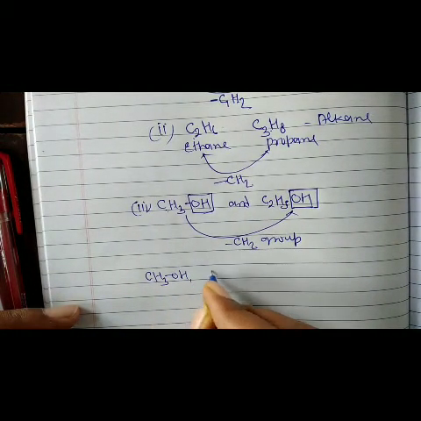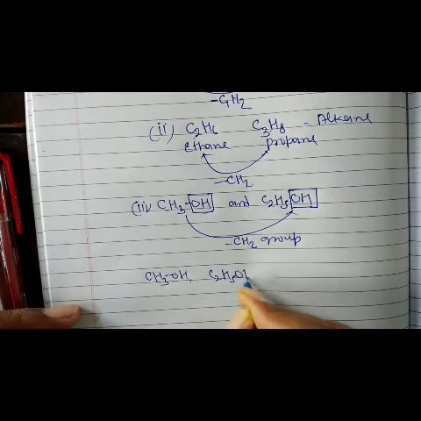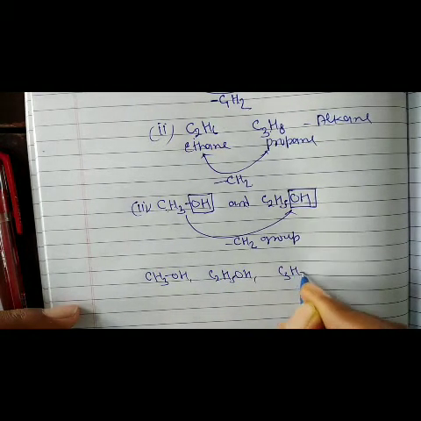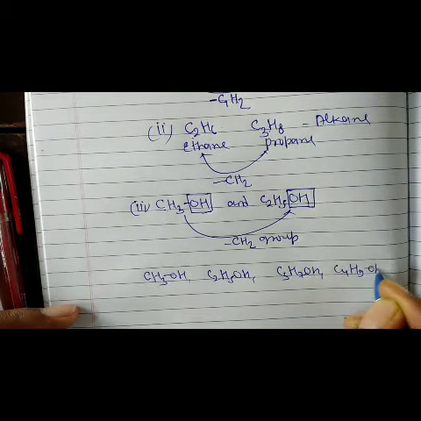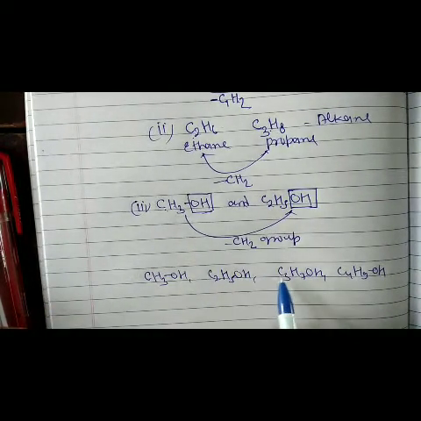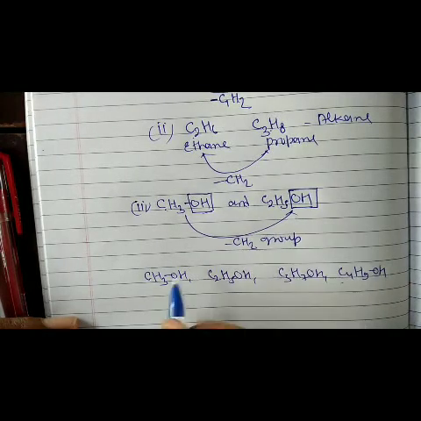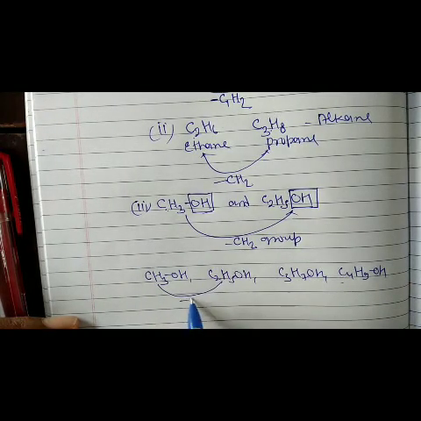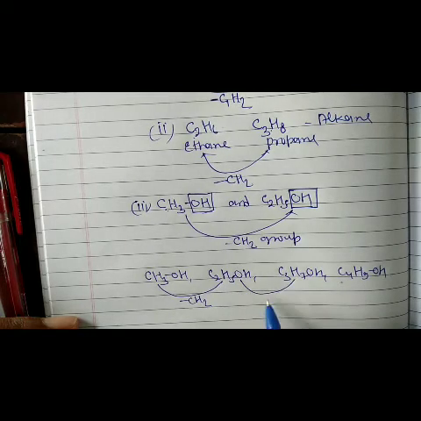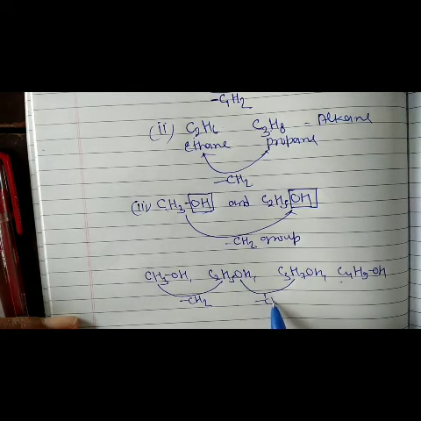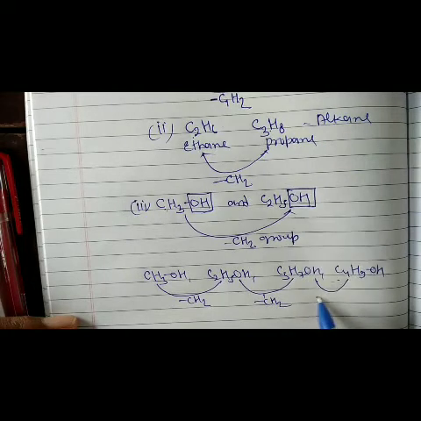We take also another example. CH3OH, C2H5OH, C3H7OH, C4H9OH. All are examples of alcohols, but they differ in these compounds by CH2 group. It is also a difference of CH2 groups.